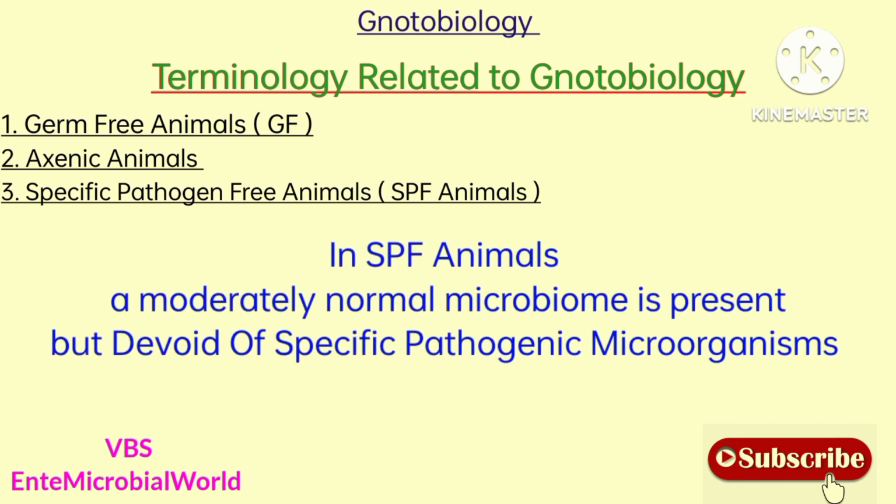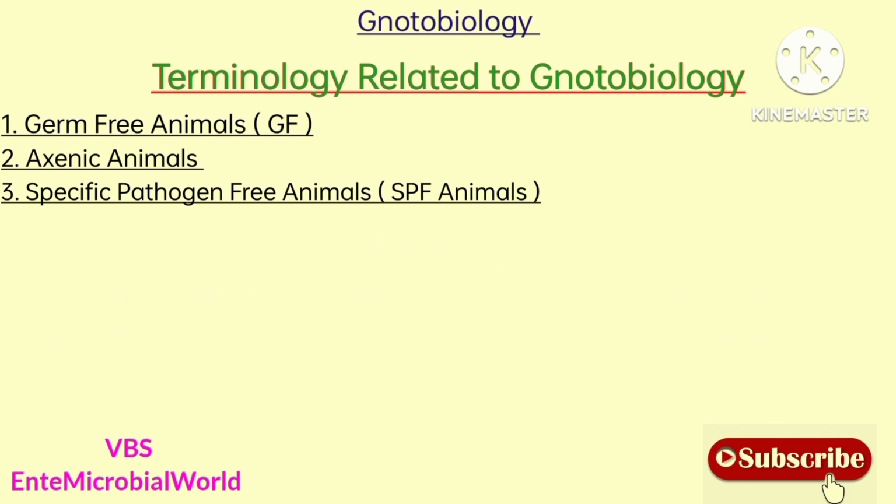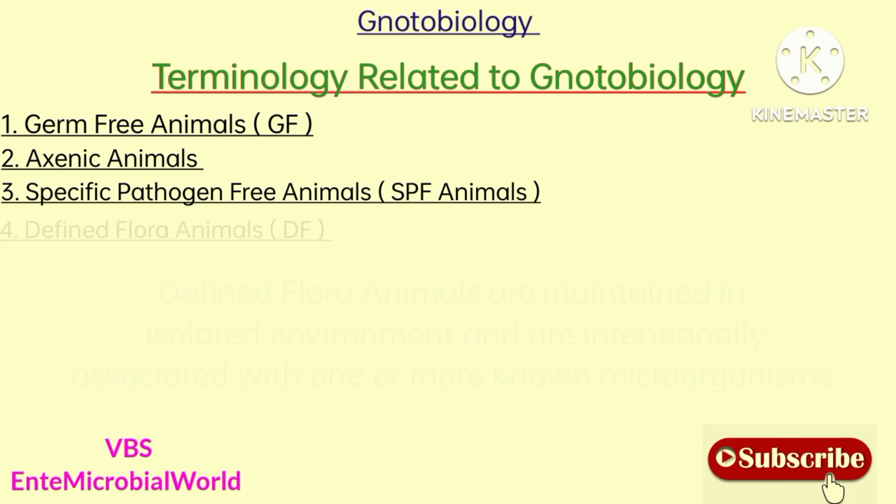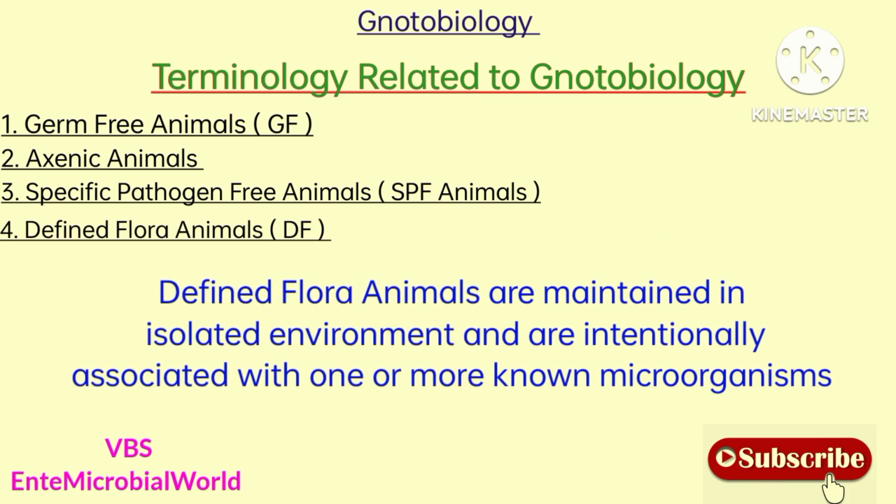Specific pathogen-free animals. In specific pathogen-free animals, a moderately normal microbiome is present, but devoid of specific pathogenic microorganisms. Whereas specific pathogen-free animals are those from which a defined set of microorganisms, usually pathogenic bacteria, fungi, parasites, and exogenous viruses are excluded.